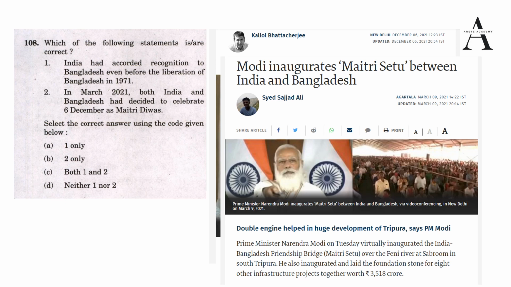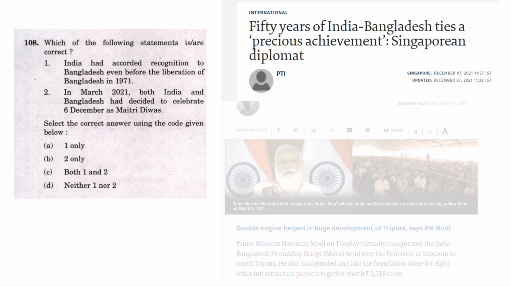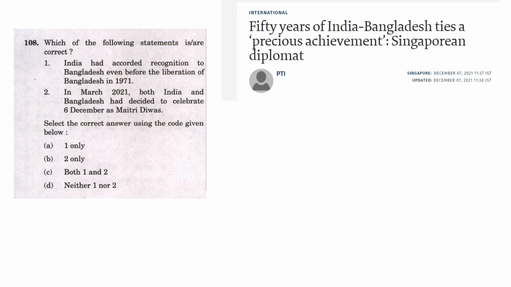Okay, however, you have to be comfortable because India and its neighborhood countries use this word Maitri not only with respect to Bangladesh, it can be used with respect to Nepal as well. So we have to be careful. But if you would have come across this news carefully and read this article, "50 years of India-Bangladesh ties, a precious achievement," a Singaporean diplomat has told about this. Okay, this was a news of 7 December.